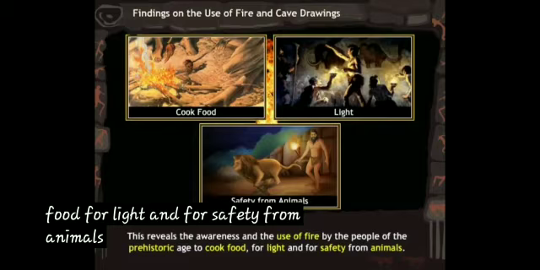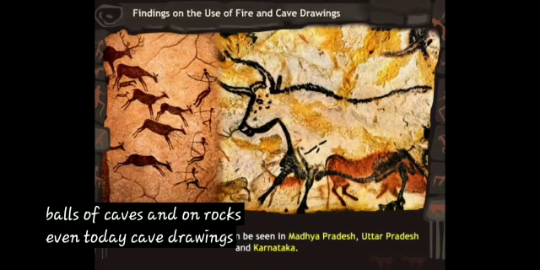Knowing of the fire. Signs of ashes have been obtained in the caves of Kurnool. This shows the knowledge and the use of fire by the people of the Stone Age. Probably fire was used for various purposes: to cook the food, for light, and to frighten the animals, children.